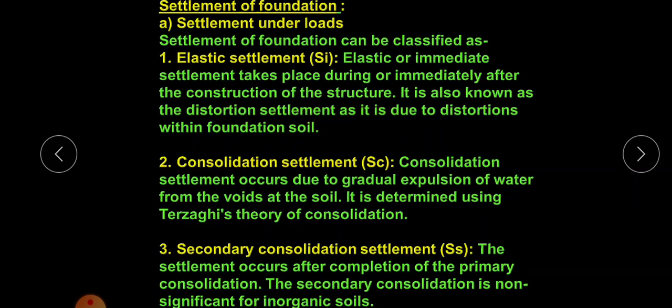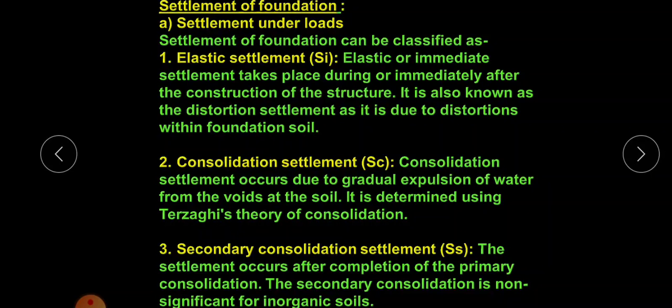After the rearrangement of the soil particles, the next step is expulsion of water from the voids. That is the second stage of settlement, and it is known as consolidation settlement. Consolidation settlement occurs due to the gradual expulsion of water from the voids of the soil, and it is determined using Terzaghi's theory of consolidation.